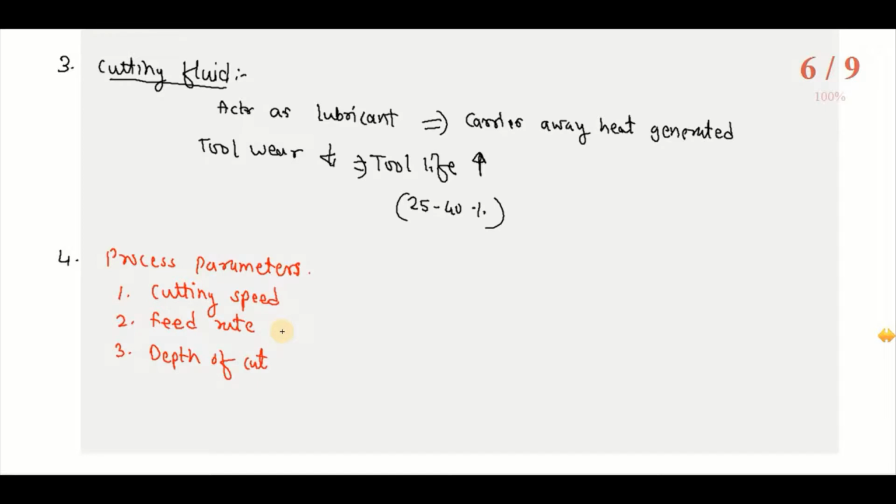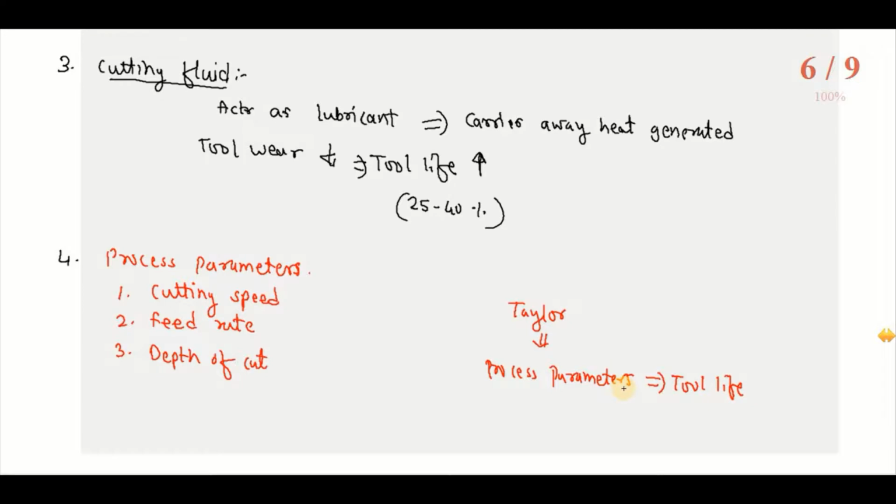Based on that, Taylor established the relation between process parameters and tool life.